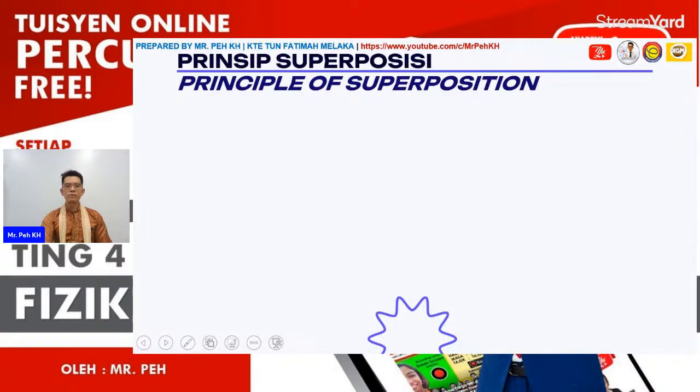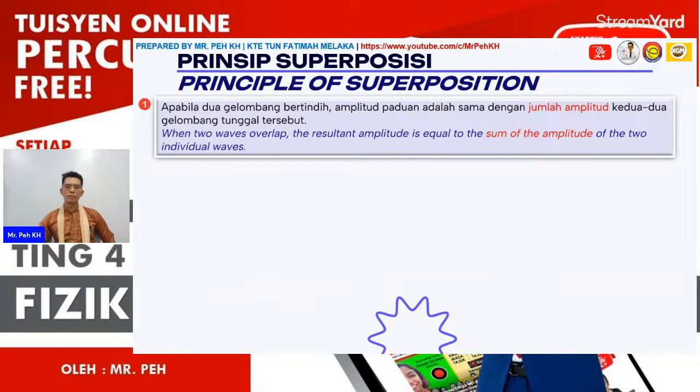Okay, then the second thing, you need to understand the principle of superposition. So what is the principle of superposition? The statement is like this. When two waves overlap, the resultant amplitude is equal to the sum of the amplitudes of the two individual waves.